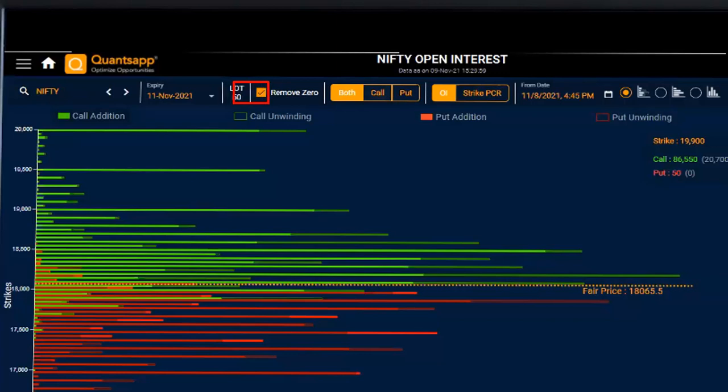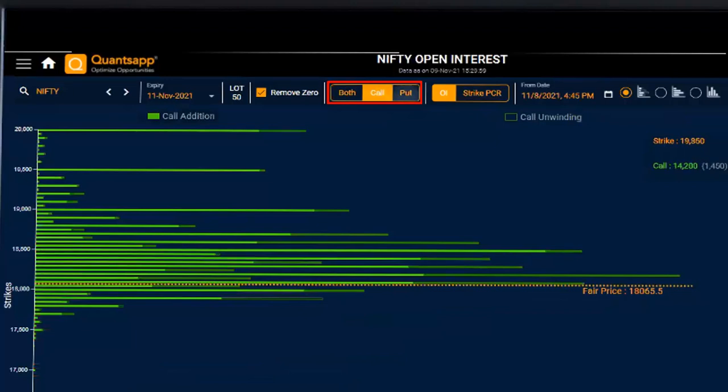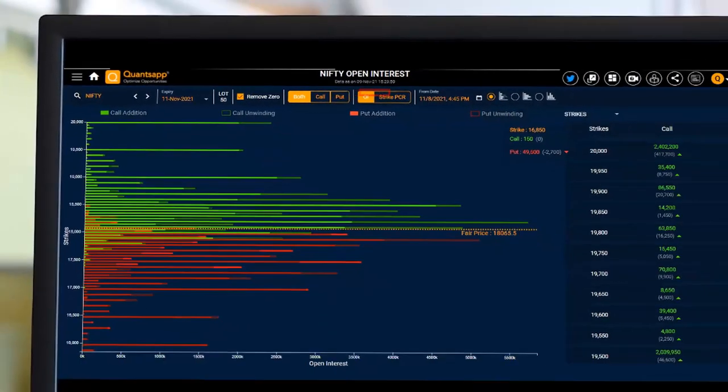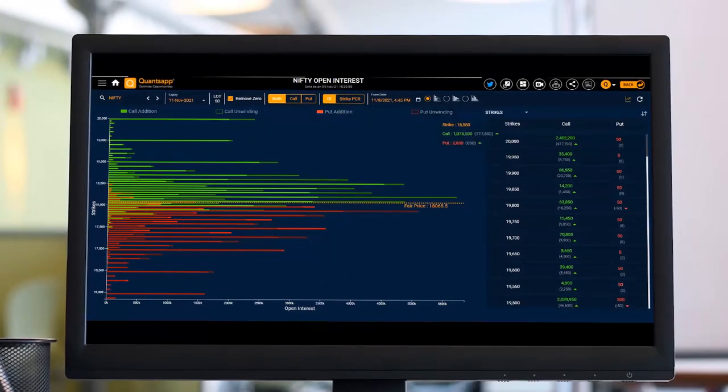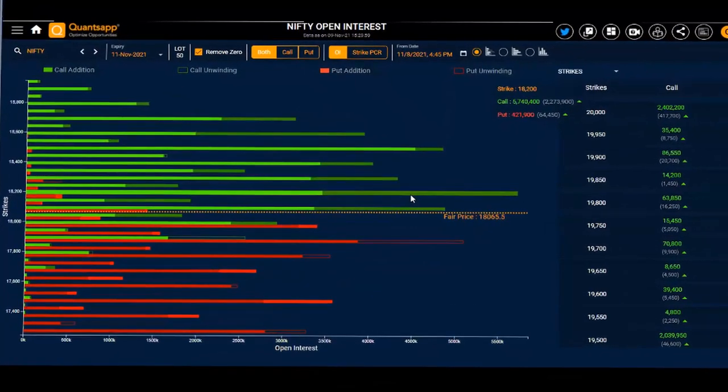If I only want to see call data, I can do that. If I only want to see the put data, I can do that. Green color shows us call open interest, and red color bars show us put open interest. Now let's understand how we can interpret these data points. If we focus on this particular strike price, the 18,200 call, there are 57 lakh 40,400 contracts open over there, which involves buyers and sellers both. Open interest can't be created by a single buyer or a single party. If there is a buyer, there should be a seller standing, and vice versa.